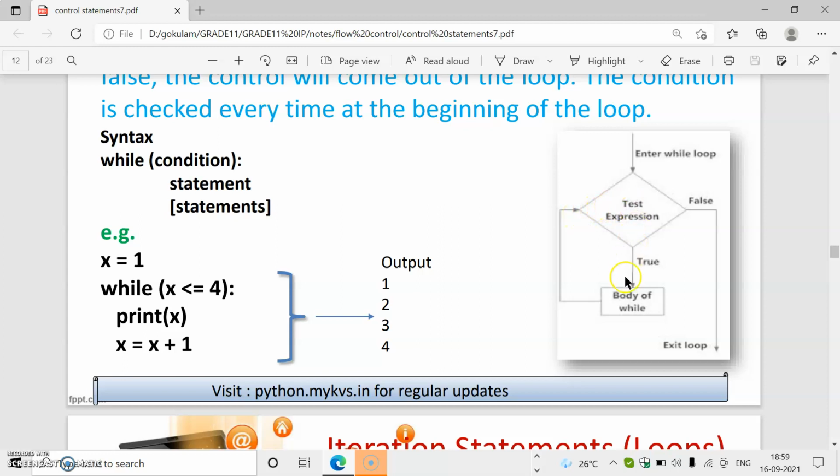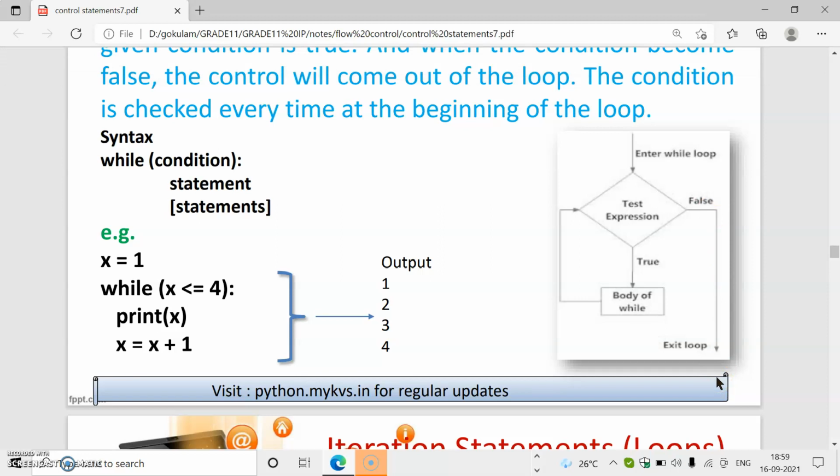If it is true, then again the body of while is executed. Like that it will repeat. These statements will repeat. And when our condition becomes false, what happens? It will exit from the loop. Up to that moment, if the condition is true, this loop will work. Only when our condition becomes false will the while loop exit. So its syntax is: while, a condition, and inside the while there will be some statement or statements.